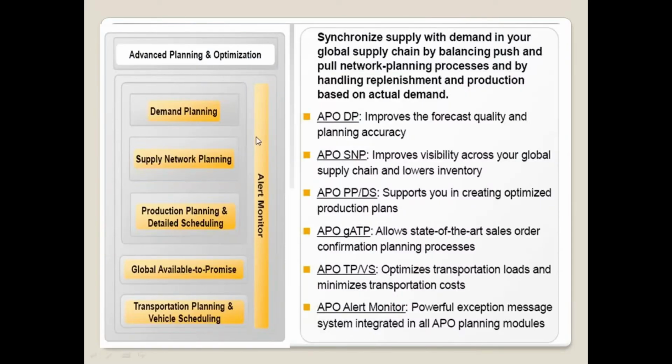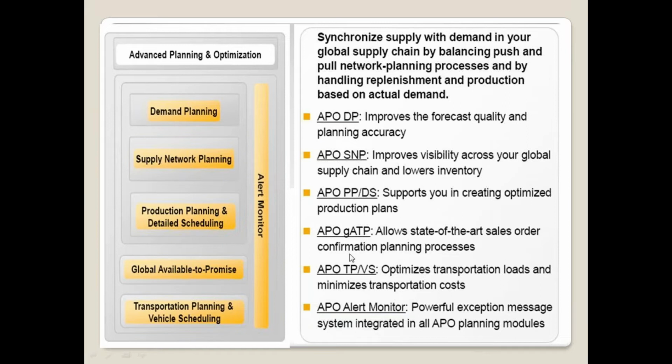There are many opportunities in SAP SCM for APO. APO, Advanced Planning and Optimization, has modules. One is DP, Demand Planning, which is about forecasting. SNP, Supply Network Planning, is mid-term planning and short-term distribution. PPDS is short-term production planning and detailed scheduling. GATP, global available to promise, finds the confirmation date for deliveries. And TPVS, transportation planning and vehicle scheduling, optimizes transportation loads and minimizes transportation cost.